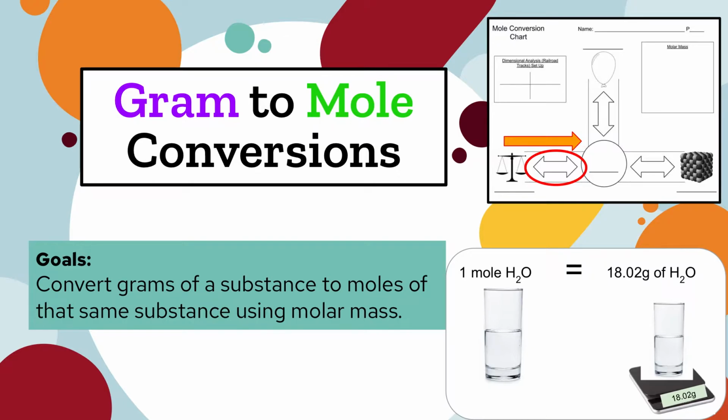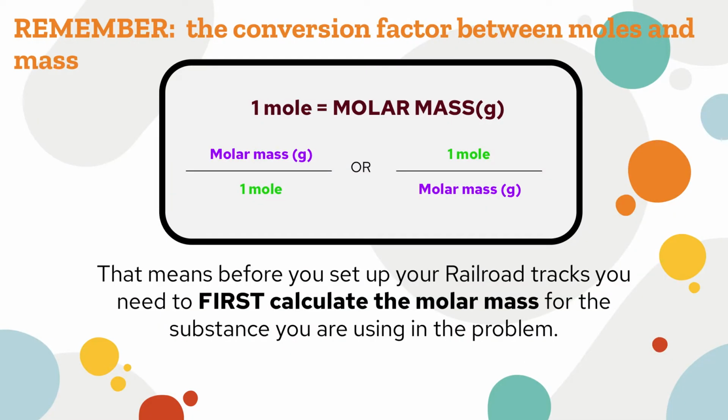So the difference between this lesson and the previous one is now you're going from grams to moles instead of moles to grams. But the setup is pretty much the same. In this lesson, the goal is to convert grams of a substance to moles of that same substance using your molar mass. If you remember, the conversion factor between moles and mass is that 1 mole equals your molar mass in grams. So molar mass grams over 1 mole, or 1 mole over the molar mass in grams.